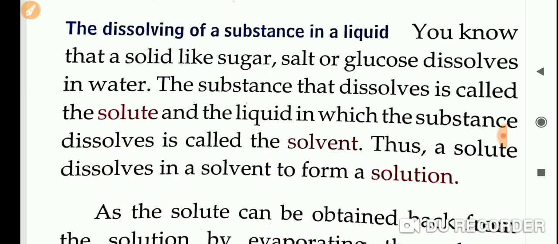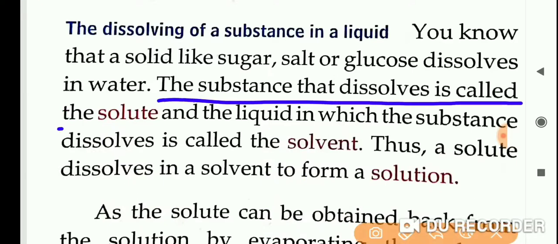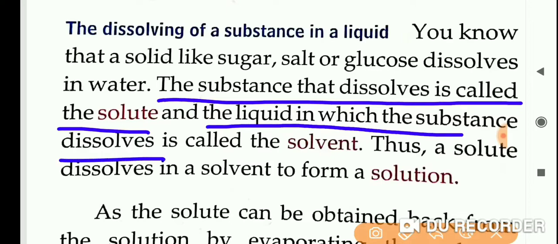So see the sentence: the substance that dissolves is called solute. Example, sugar, salt, etc. And the liquid in which the substance dissolves is the solvent. Don't get confused with solute and solvent.